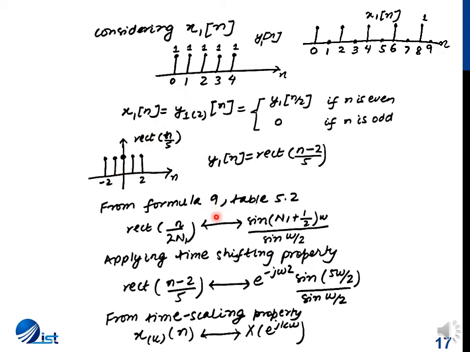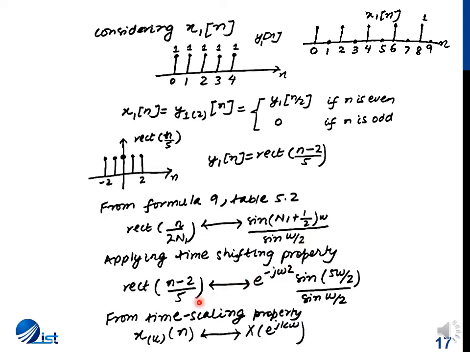Now using table 5.2 formula 9, for a rectangular function, the Fourier transform is a sinc function, which is sin((N1 + 1/2)ω) by sin(ω/2).